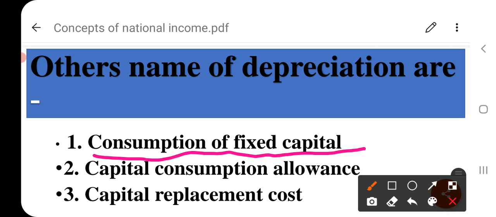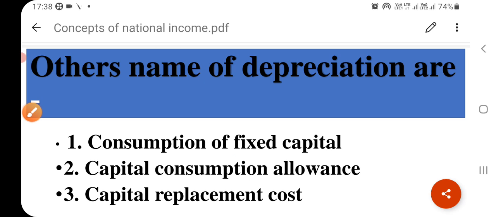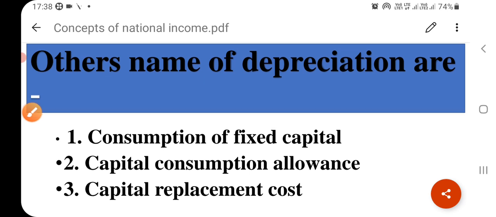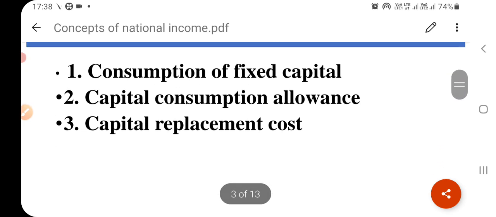It decreases the efficiency and the utility of the machine. So in order to maintain that efficiency and utility, it requires some cost, which is called consumption of fixed capital, capital consumption allowance and capital replacement cost. Meaning depreciation is also known by these three names.